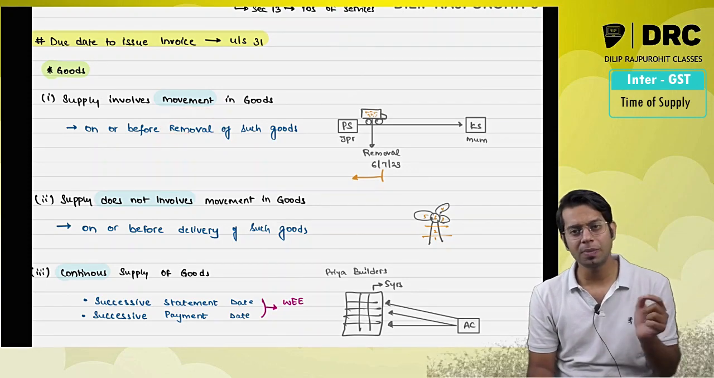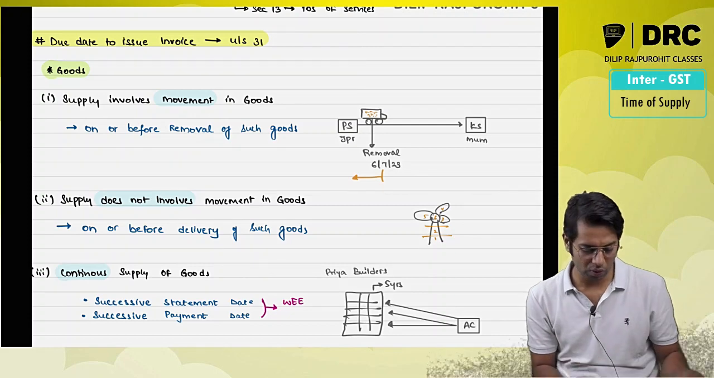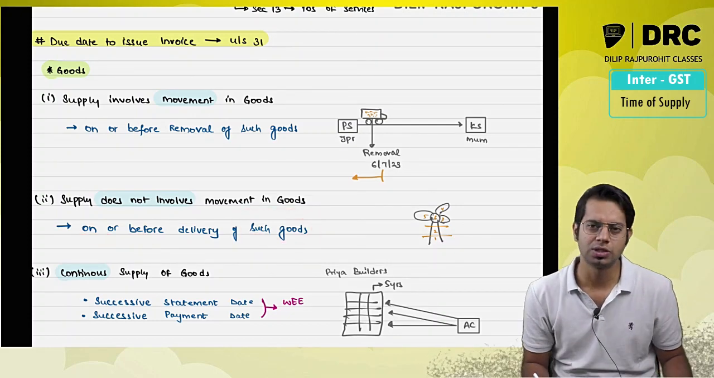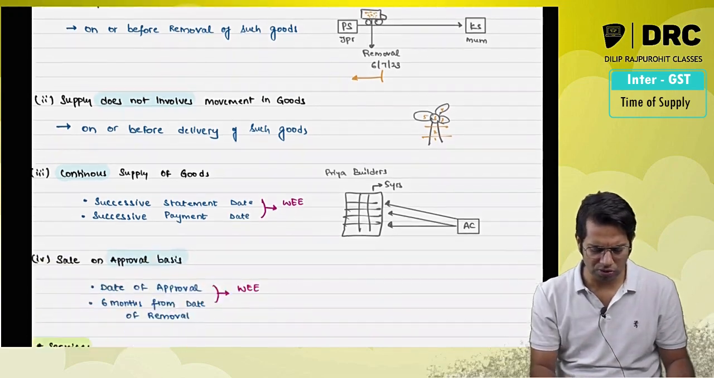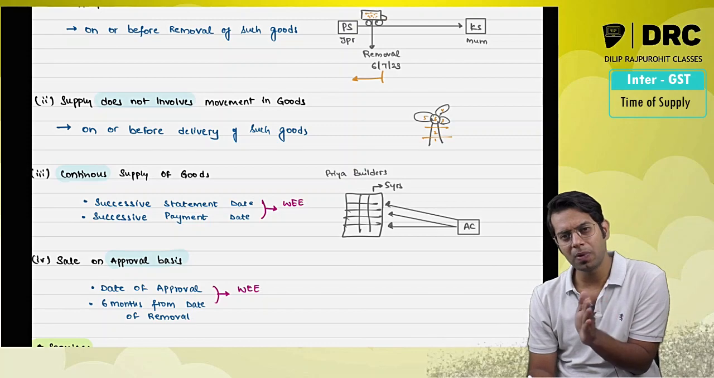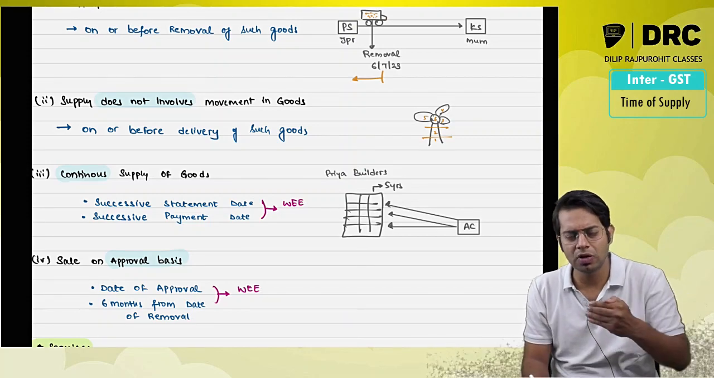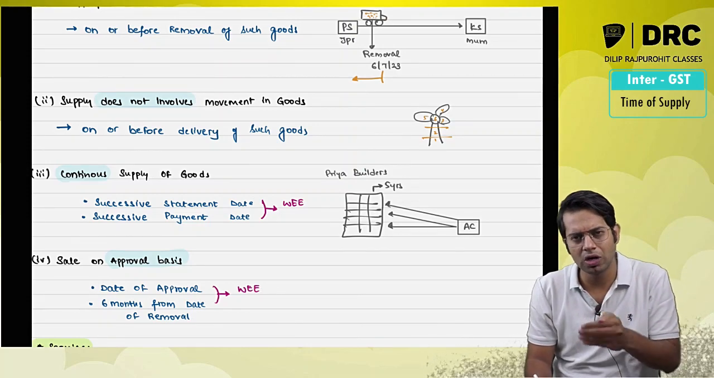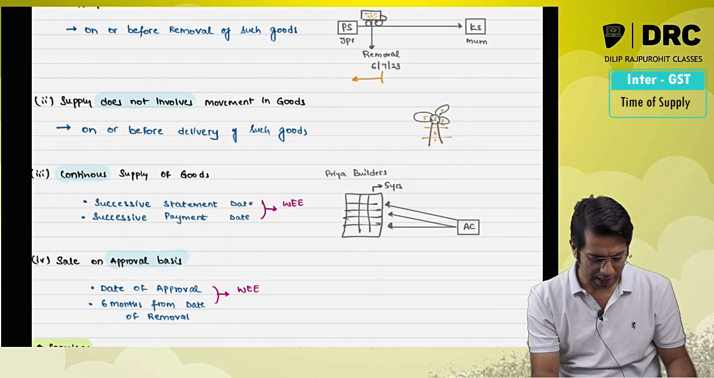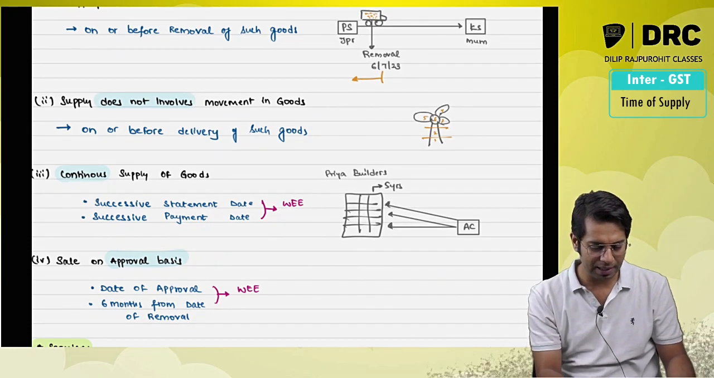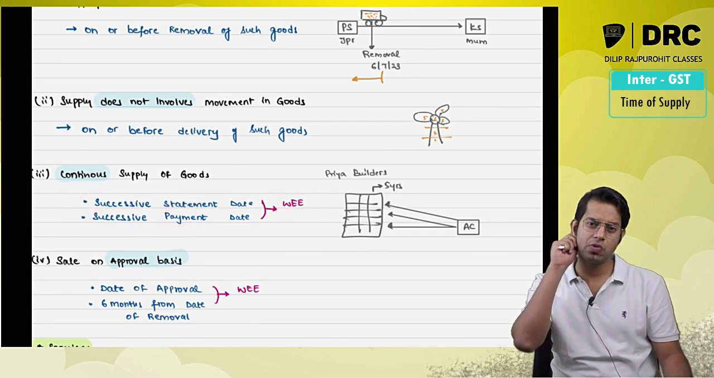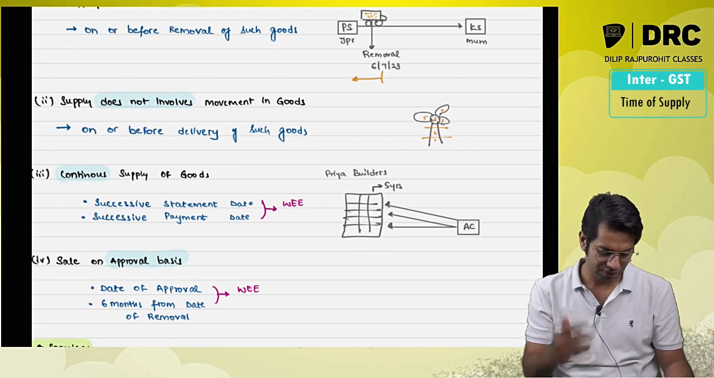If the supply which you are making does not involve any movement in goods, the invoice is required to be issued on or before delivery of such goods. Supply does not involve movement: on or before delivery. And if it is a case of continuous supply of goods, so if goods are supplied by you on continuous basis or to you on continuous basis or on recurrent basis, then the invoice is required to be issued either on successive payment date or on successive statement date, whichever is earlier.